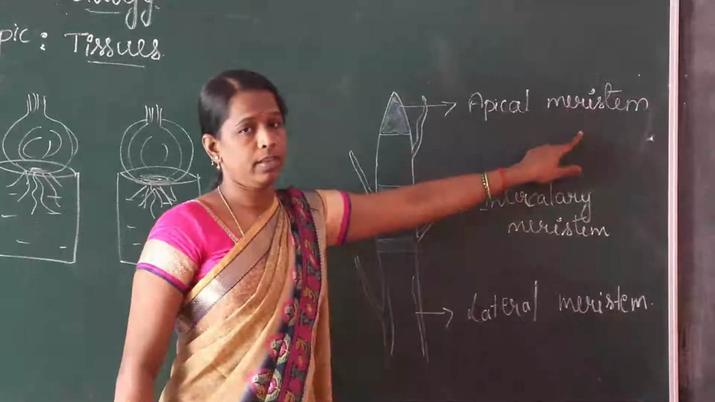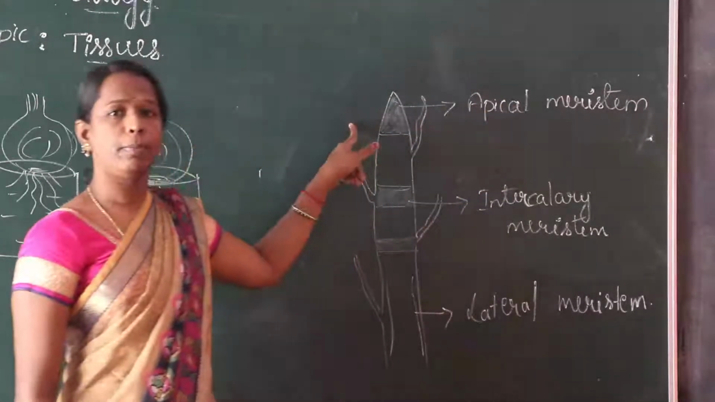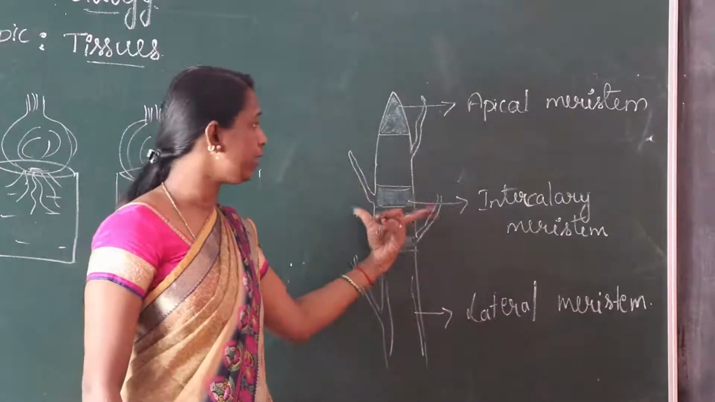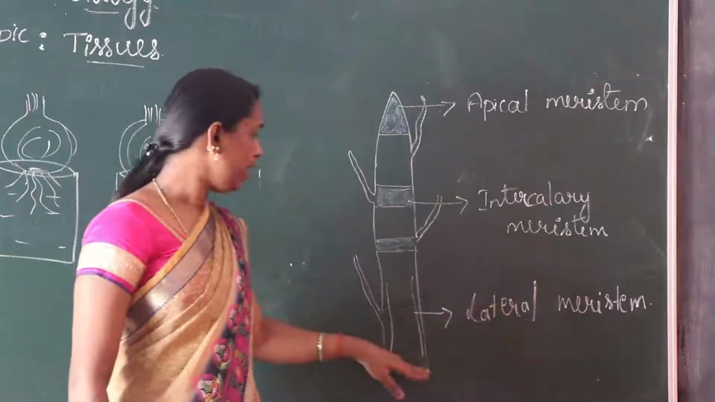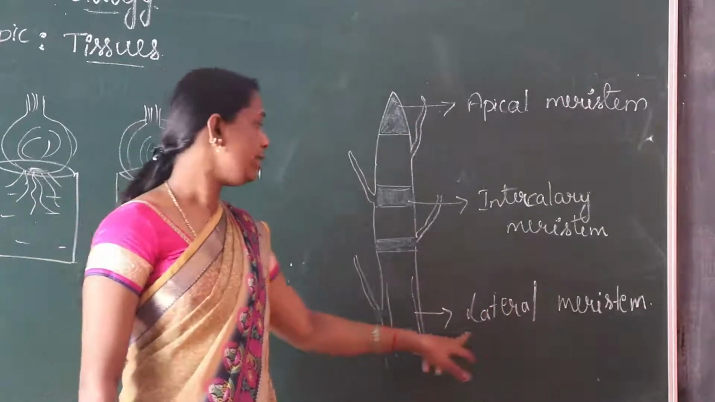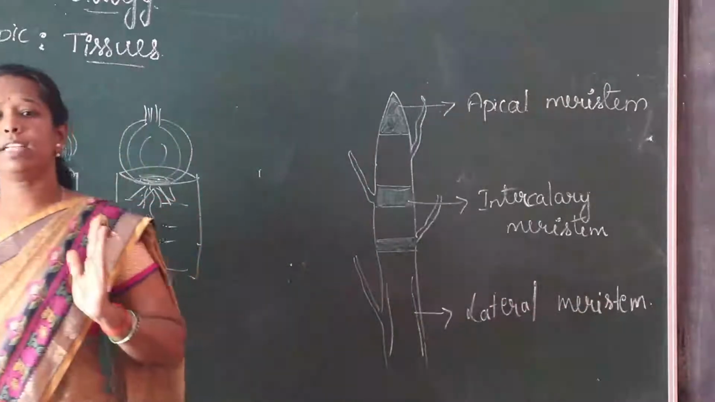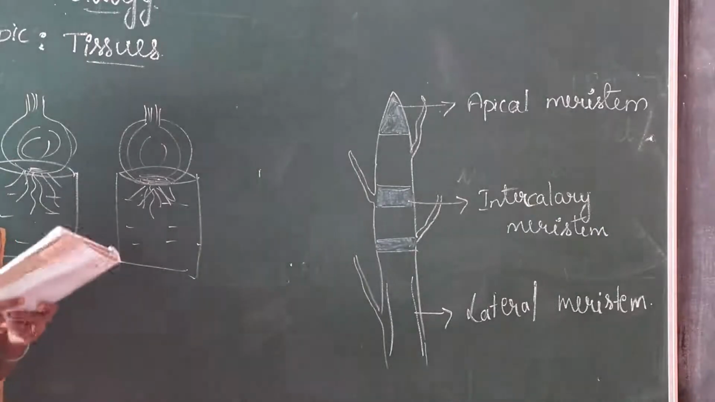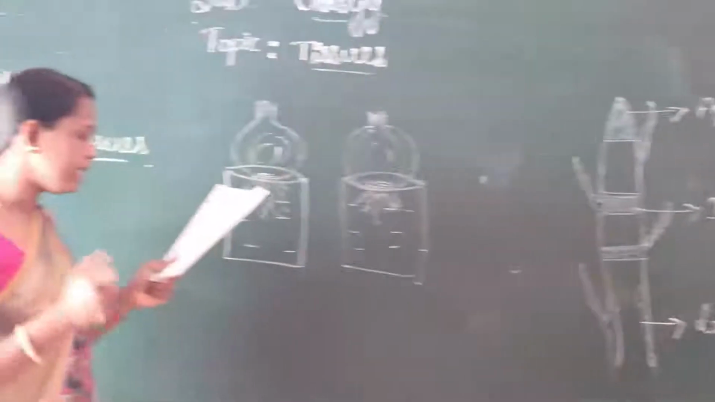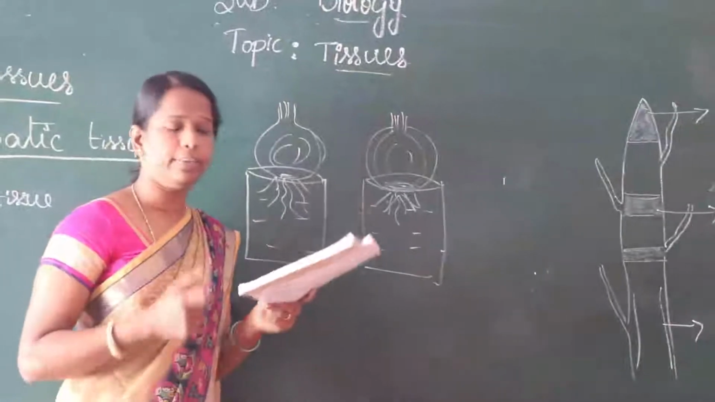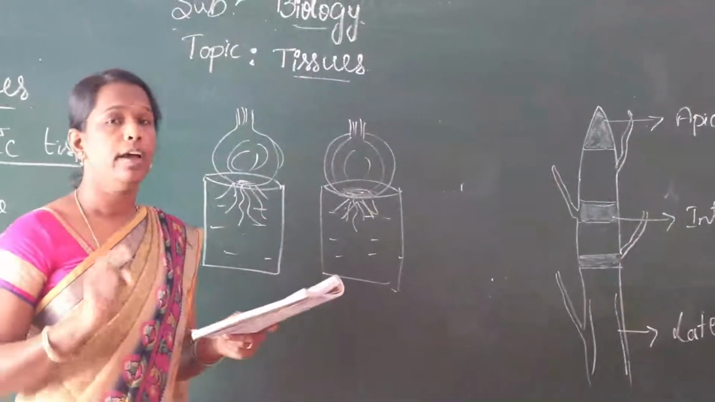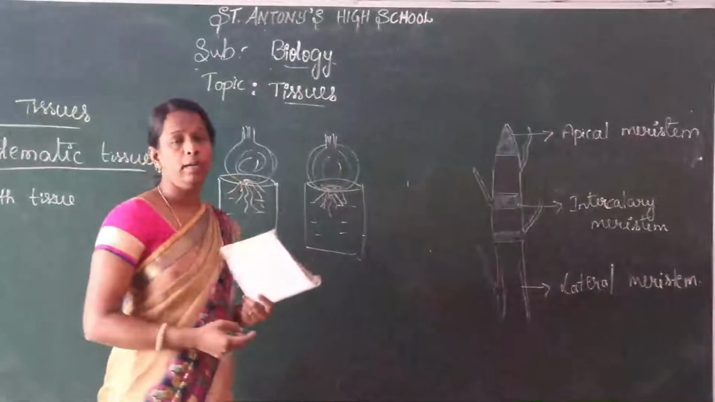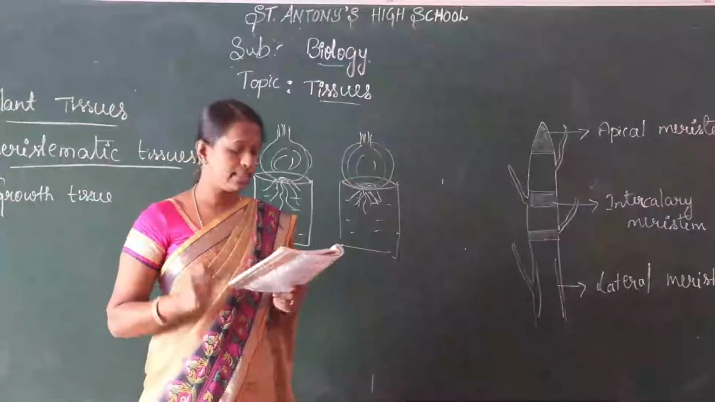This is called meristem, meristematic tissue. At the top of the plant, we observe the apical meristem. At the middle, there is an intercalary meristem, and then here, see, that is called the lateral meristem. There are three types of meristems: apical meristems, intercalary meristems, and lateral meristems. Apical meristem is present at the growing tip of the stem and roots. It is present both at the tip of the plant and in the roots.